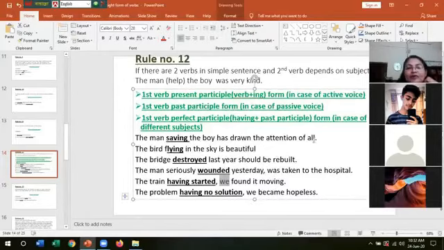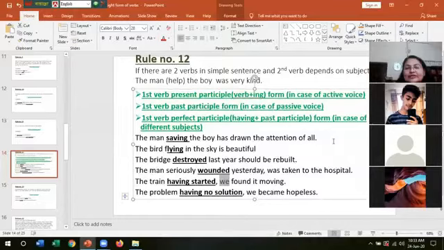I'm telling you again, there are three rules. If there are two verbs in a sentence, first, if the sentence is in active voice, then the first verb will be in ing format, verb plus ing. And the second rule, if the sentence is in passive format, then the first verb will be in past participle format.